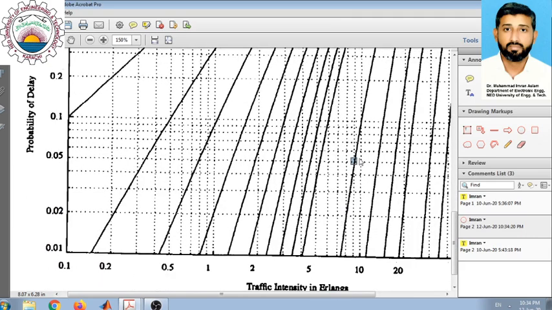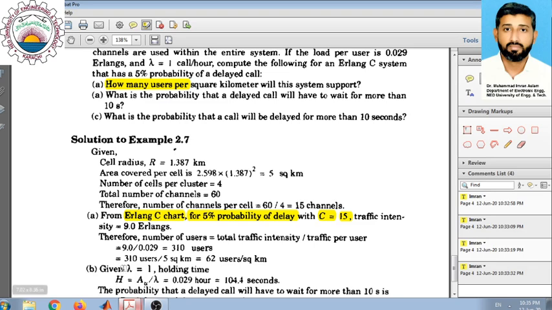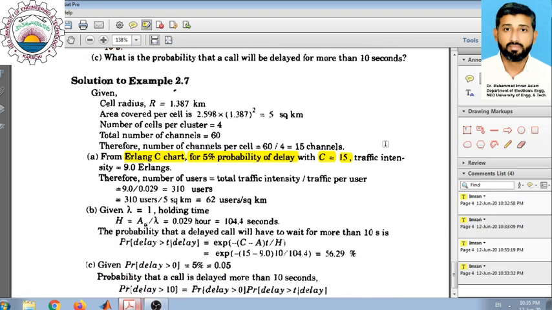From this point we can easily calculate the total traffic intensity by simply drawing a line to the bottom axis, where this line is 10, so this previous line would be taken as 9. It coincides with the 9. So the traffic intensity that we find from the Erlang C chart is actually 9.0 Erlangs.